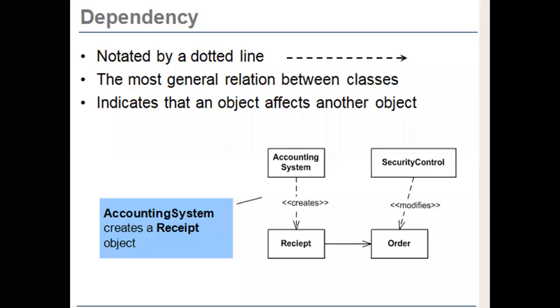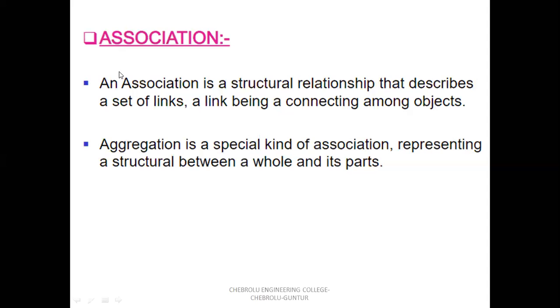These are the relationships of dependency. It is represented by a dotted line. Okay, the first relationship is dependency. The second one is association, already discussed along with aggregation. Aggregation is a special kind of association. It represents the structural relation between the whole system and the parts of the system. So association is a structural relation that describes a set of links, a link being a connection among objects.